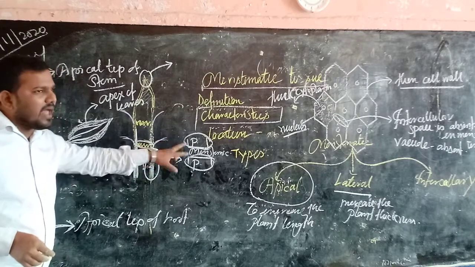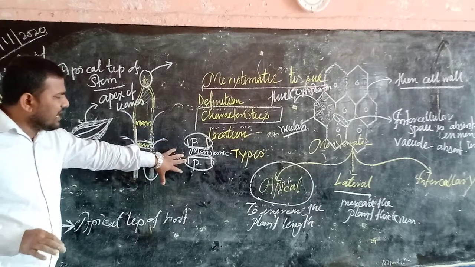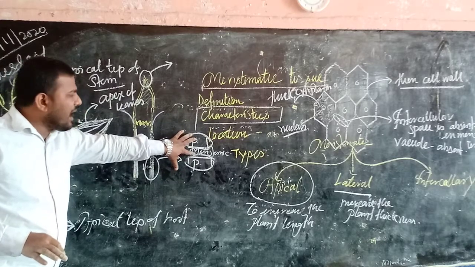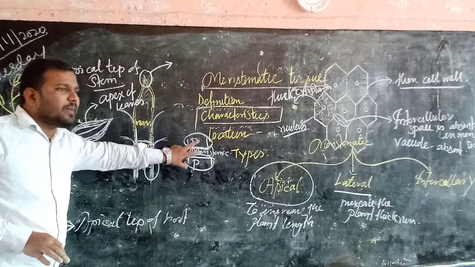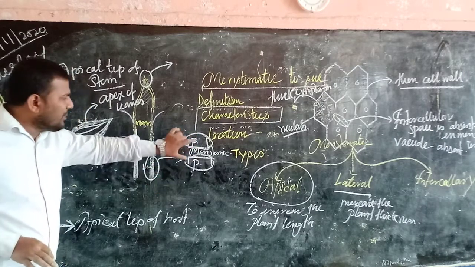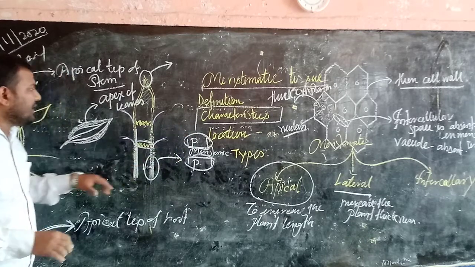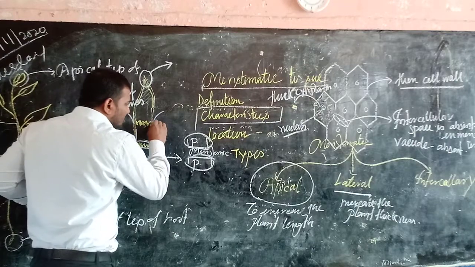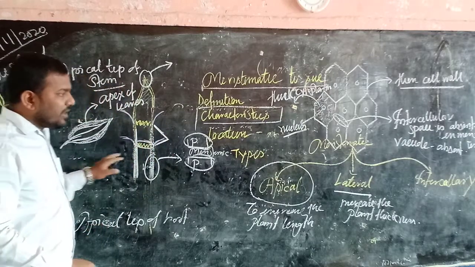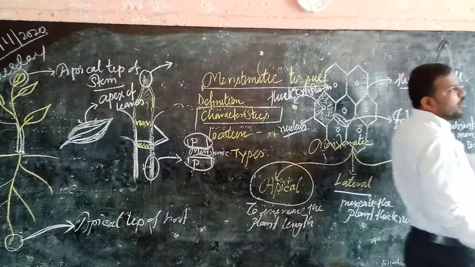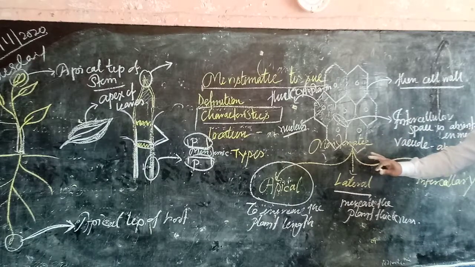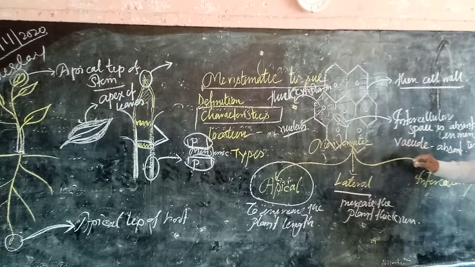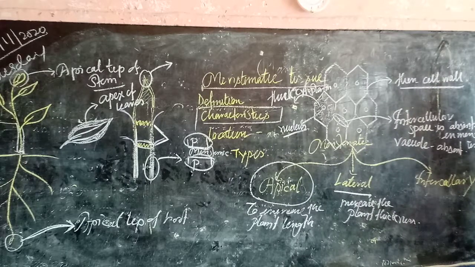In the nodes of a plant, between two permanent tissue layers, the short-term meristematic tissue is present. This short-term meristematic tissue can divide 2 to 5 times. When they divide, they help to increase the length between two nodes. So it increases the internodal length, or the length between two nodes, and that is known as intercalary meristematic tissue.